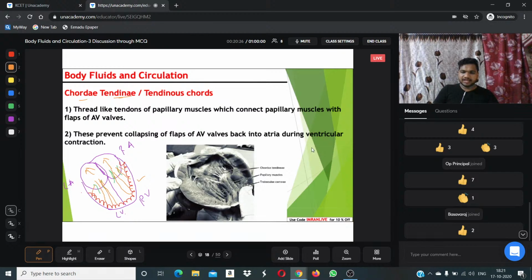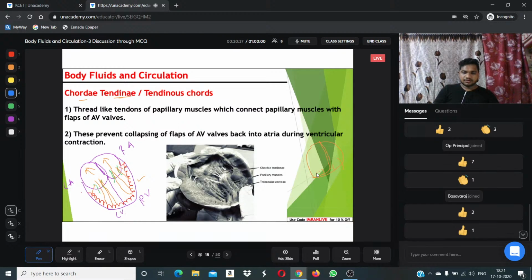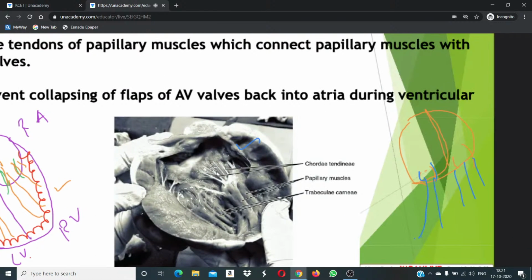Again, I'm drawing only the atria. So this is only the atria, left and right atriums. Here we have openings. These are connected in between the muscular ridges and muscular openings, and they look like thread-like structures. I hope you can observe on the screen. So this is the original human heart. Right here, hope you can observe, these are called chordae tendineae. Chordae tendineae are thread-like structures attached in between muscular ridges and muscular openings.